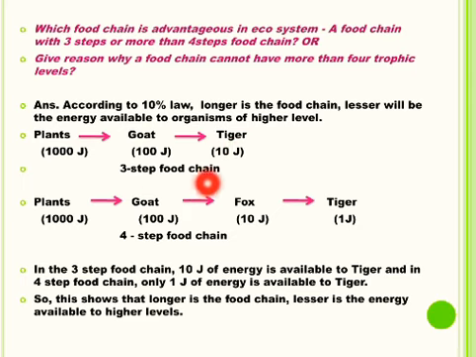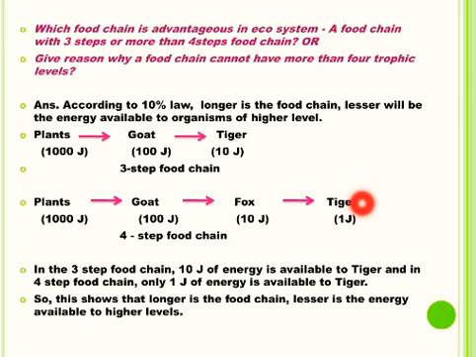So this is 3-step food chain, and see in the 4-step food chain how much energy is available to tiger at the last trophic level. 1000 joules of energy available to the plants at the producer level, 10% of 1000 joules, that is 100 joules of energy, is available to the goat, and 10% of 100 joules, that is 10 joules of energy, is available to fox at the third trophic level, and now tiger is present at the fourth trophic level. And see how much energy is available now to tiger in this food chain. Only 1 joule, that is 10% of 10 joules is 1 joule of energy is available to tiger in this